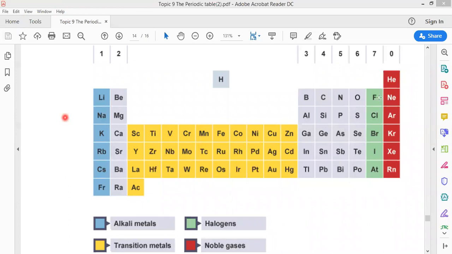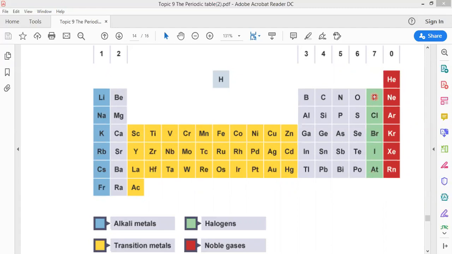And here, in group number 7, you can say by going down, reactivity decreases. So this is a trend. I have a trend in group number 1 about reactivity, and even in group number 7, the halogens, I have a trend.